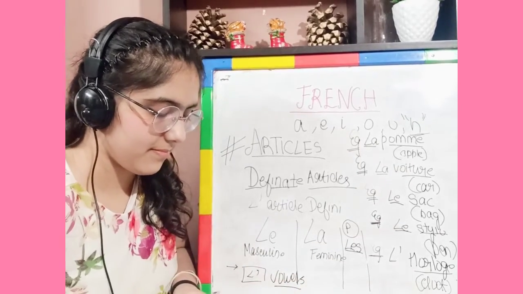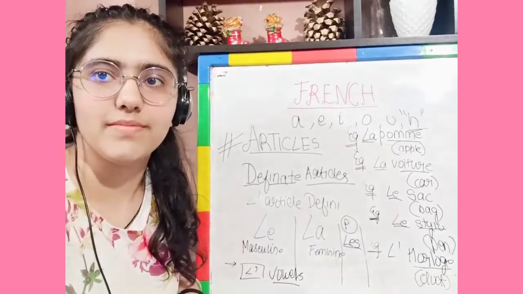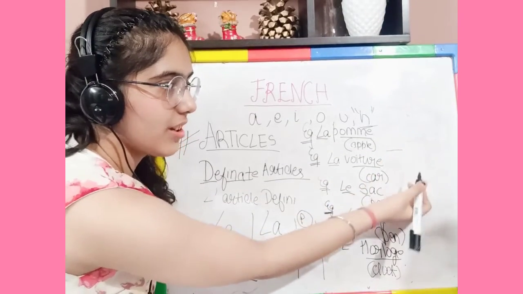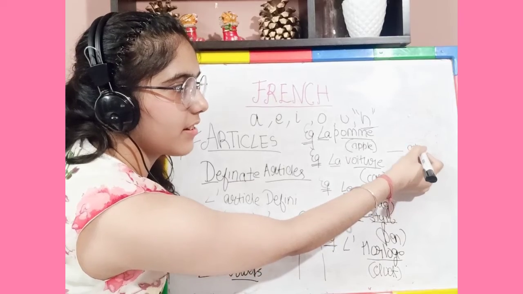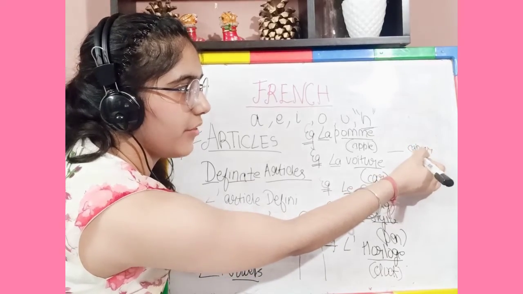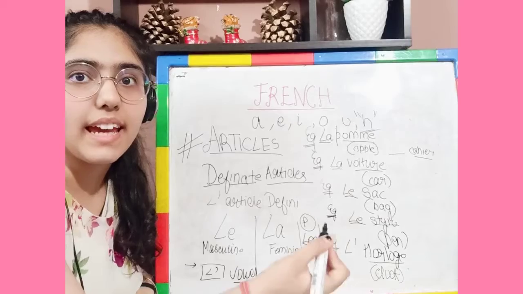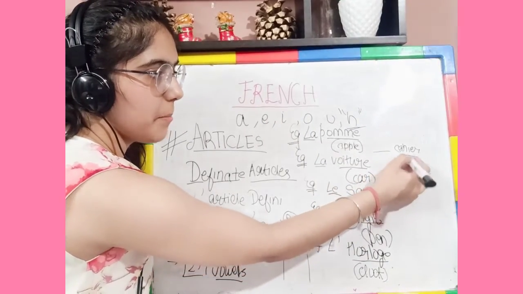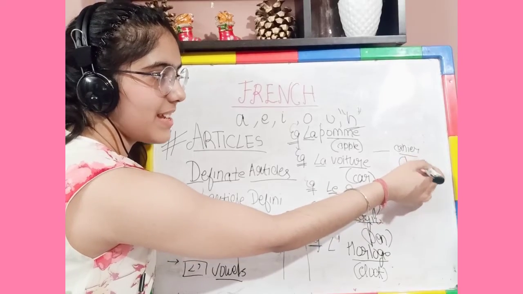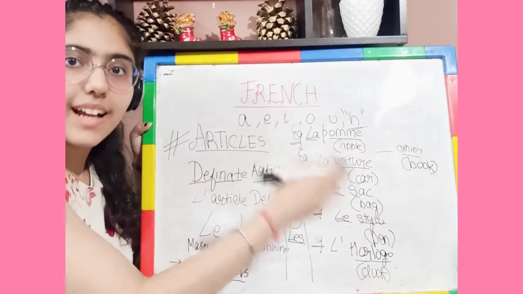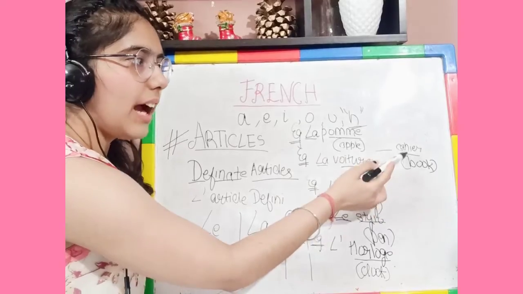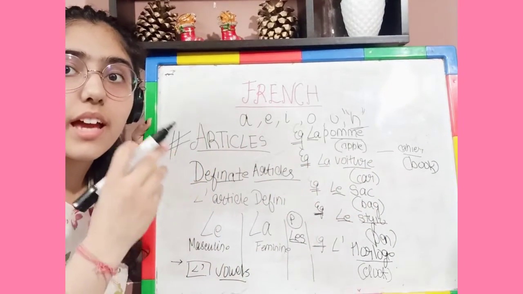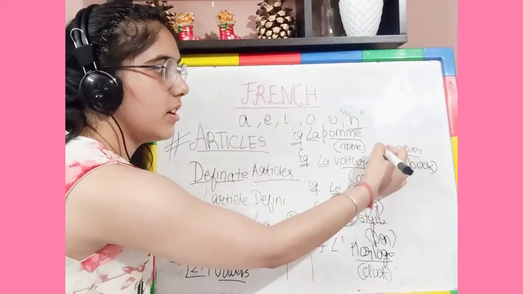Example: cahier. The spelling is c-a-h-i-e-r, and cahier means the book from which we study. Cahier, book. It is masculine, so it is le cahier.